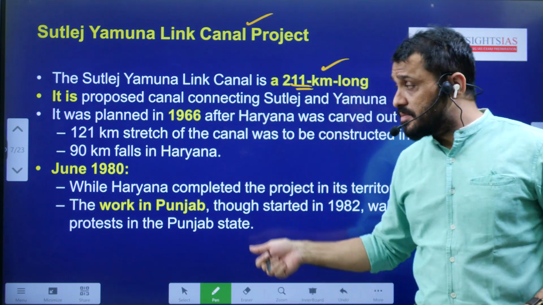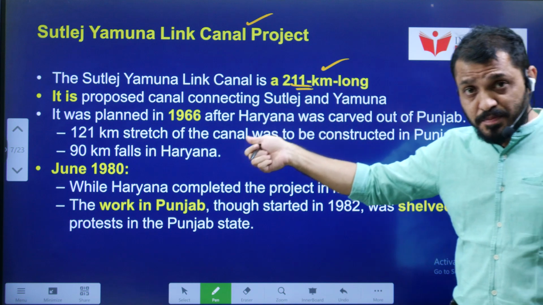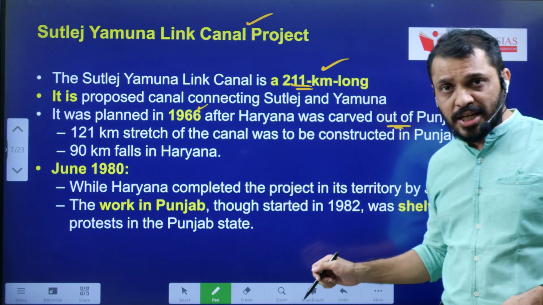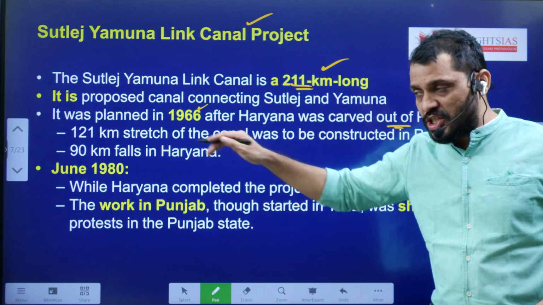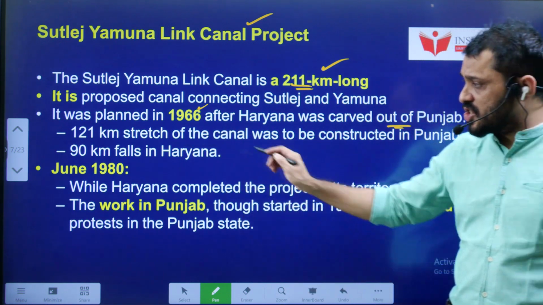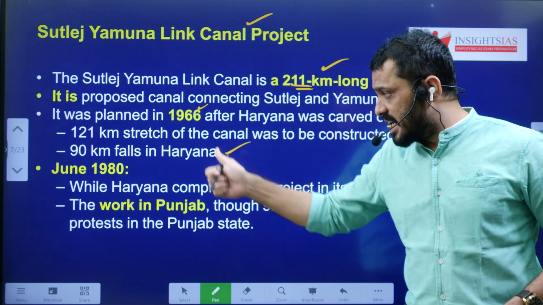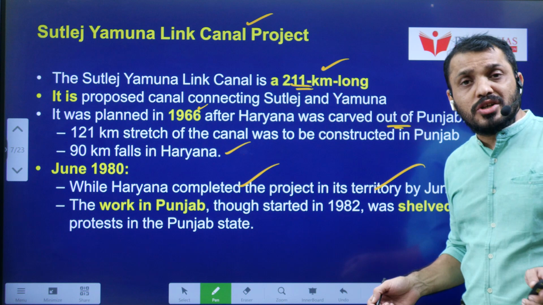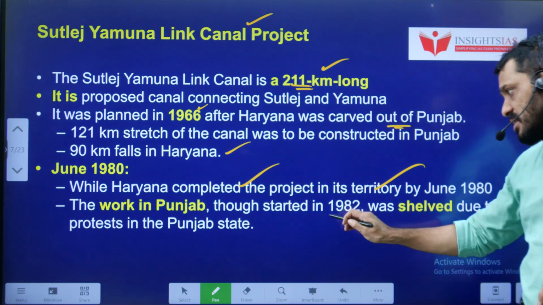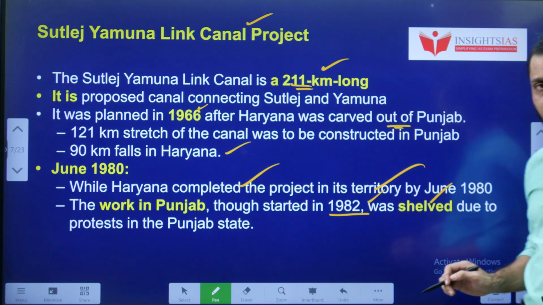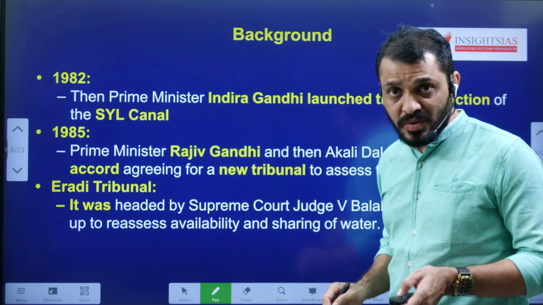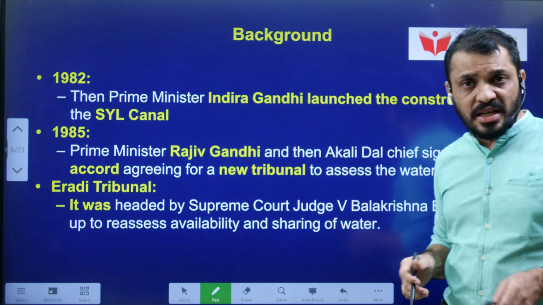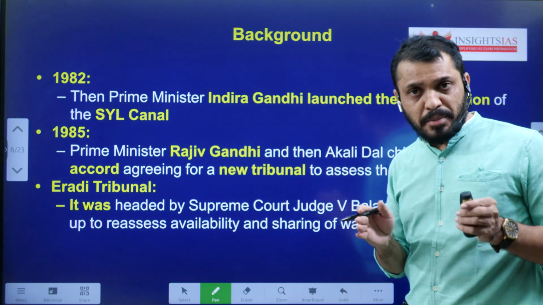It was proposed and planned, started in 1966 after the two states got divided, like I said earlier: a 121 kilometer stretch in Punjab and a 90 kilometer stretch in Haryana. By 1980, Haryana completed the project work and Punjab did not start the work at all. They started the work in 1982 and from there onwards, it is still pending. In 1982, then Prime Minister Indira Gandhi laid the groundbreaking in Punjab.